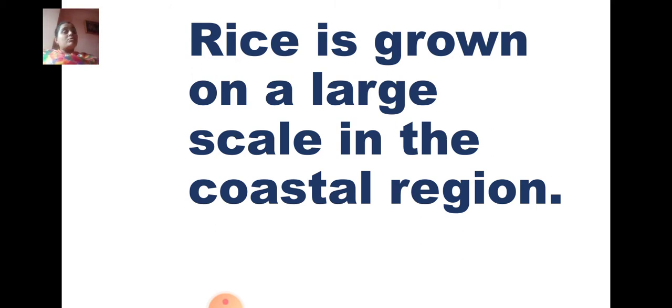What do you mean by coastal? Coastal means the region, the area which is nearby to the sea or the oceans, known as coastal region. Rice is a crop which requires a huge amount of water, and that is why rice is grown on a large scale, in more quantity, in the coastal areas, in the coastal region.